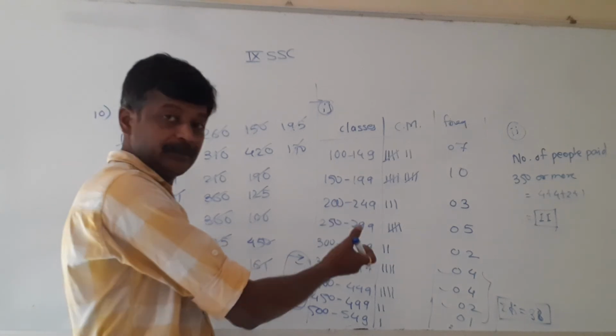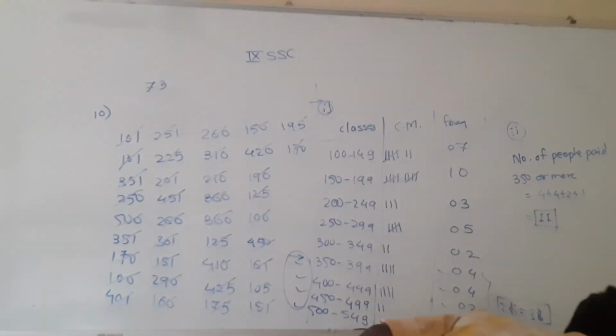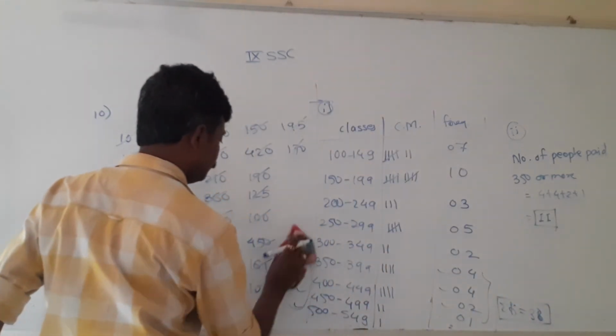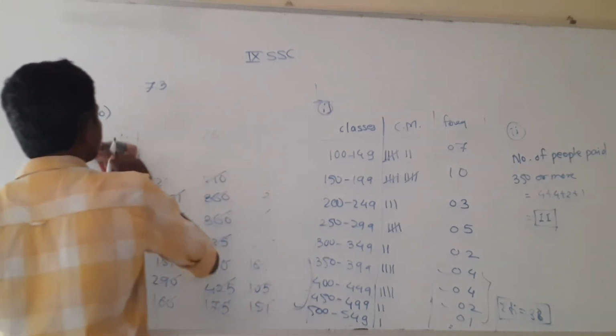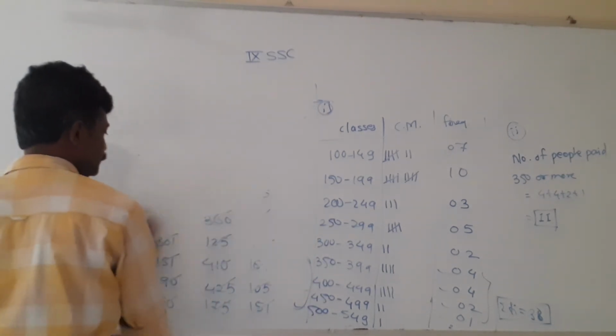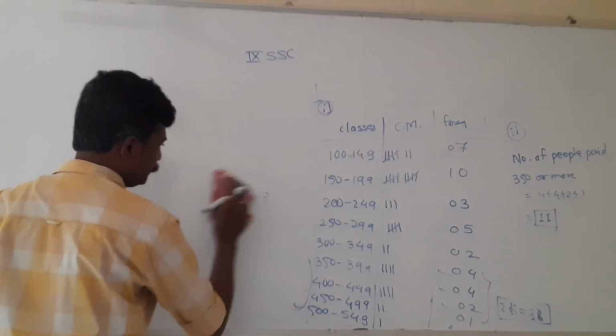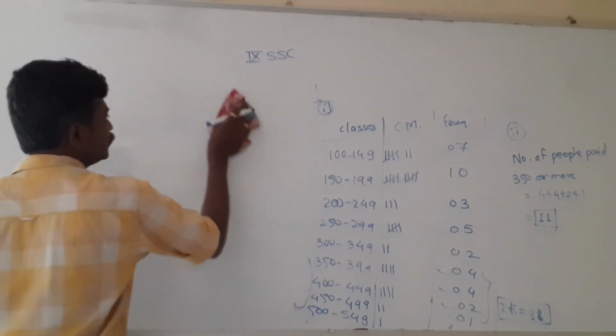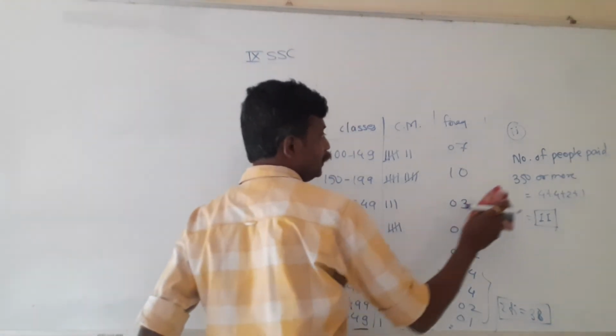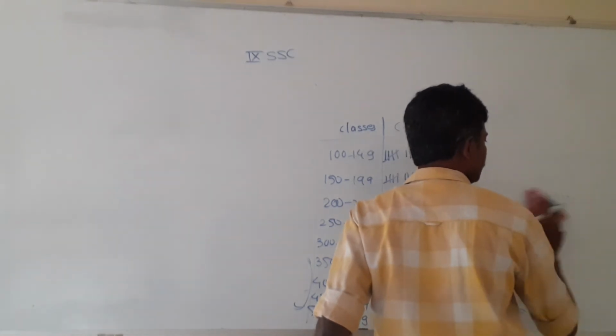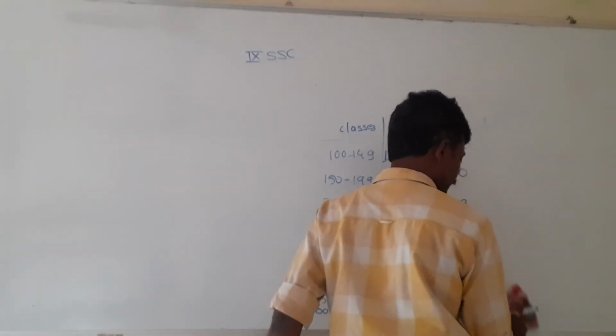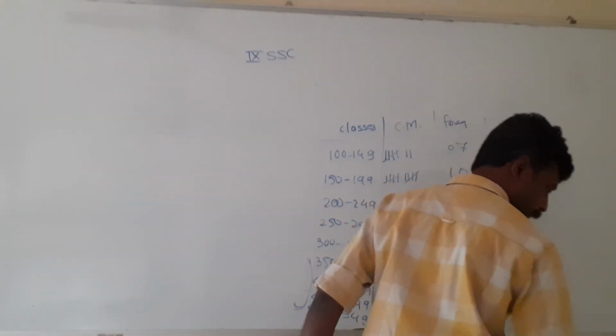We will take help of the same table to learn about it. So which is unwanted, that I will drop from this, and this same example we will take for discussion to understand about cumulative frequency less than type and more than type. So what is that?